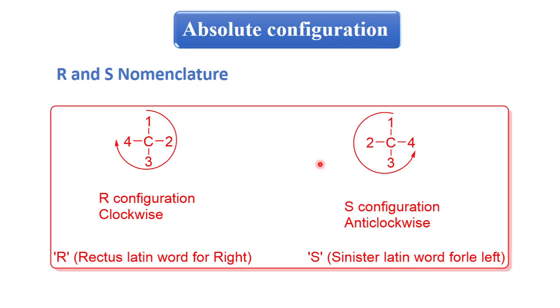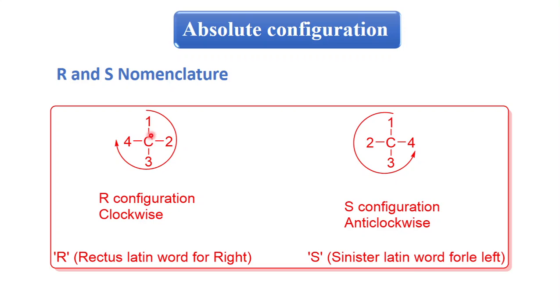Assignment of configuration, whether it is R or S, is done by the sequence rule. The sequence rule arranges the groups of the chiral center in a priority sequence. So you are giving priority to the 4 groups which are attached to the chiral carbon.